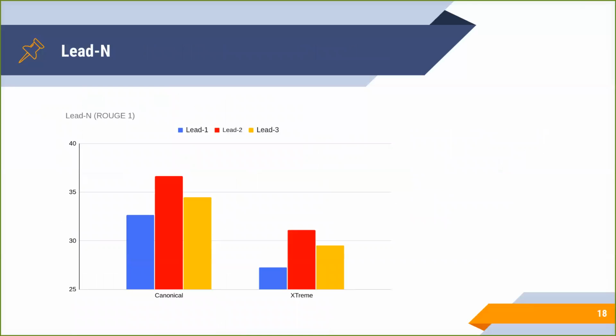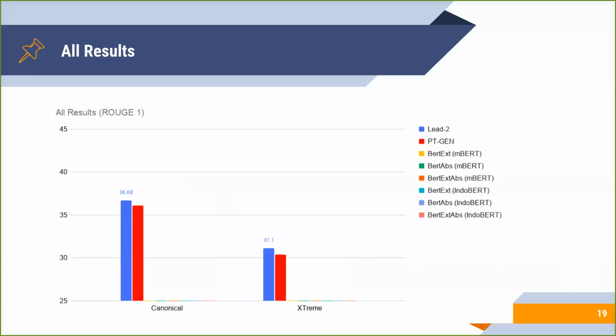In this presentation, the experiment results are presented in ROUGE-1 score. Please refer to the paper for other scores such as R2, RL, and BERTScore. First, we observed that Lead-2 is the best lead for Liputan6. This is in line with the previous finding, where the average number of summary sentences is 2. The scores decrease significantly in the Xtreme dataset, indicating that Xtreme is a harder summarization task with a higher level of abstractiveness. In the second result, we observed that the pointer generator network, the red bar, performed worse than Lead-2 for the canonical and Xtreme datasets.